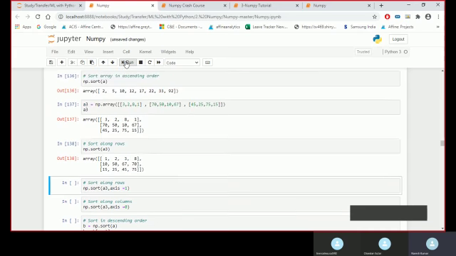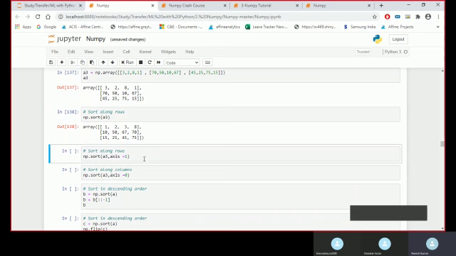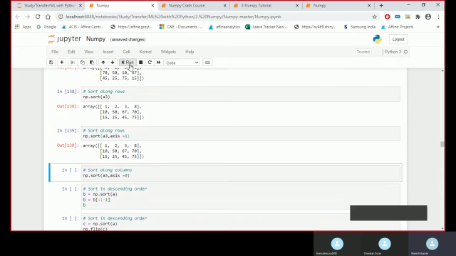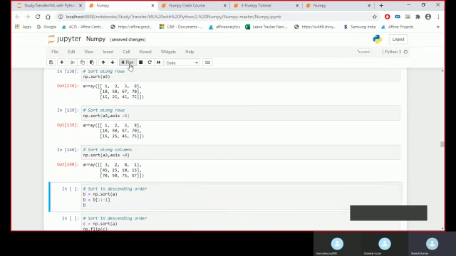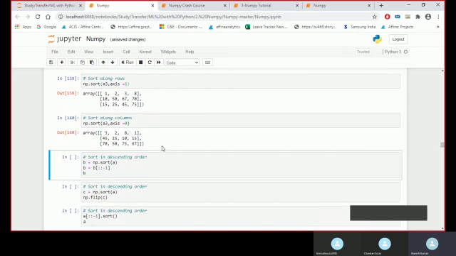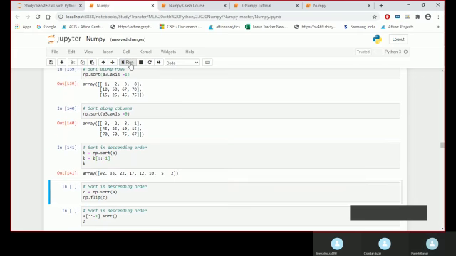If you want to sort only along axis 1, that is at row level, we can pass axis equal to 1, and axis equal to 0 for column. If you want to sort in descending order, we have to use double colon -1.